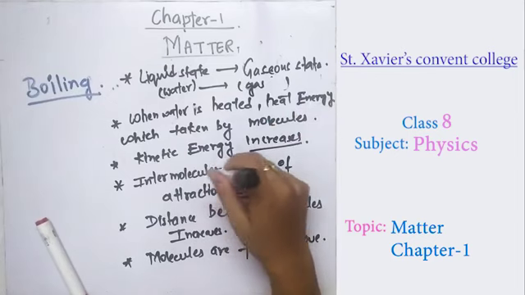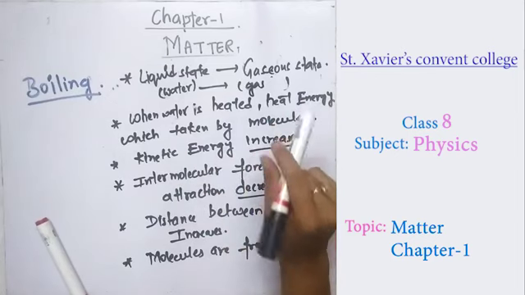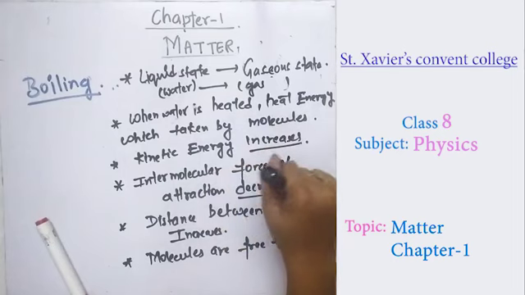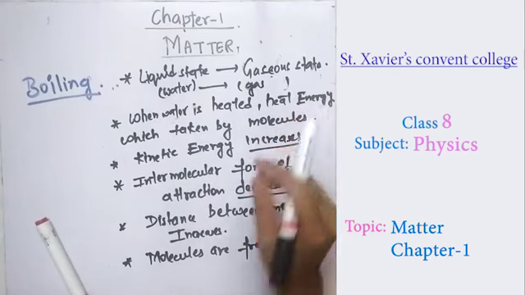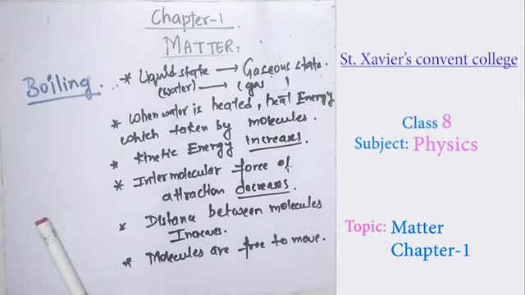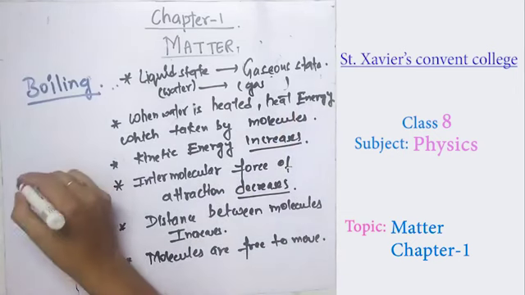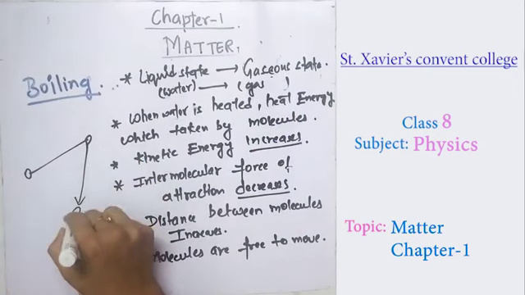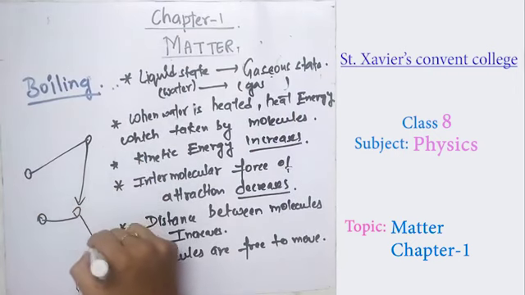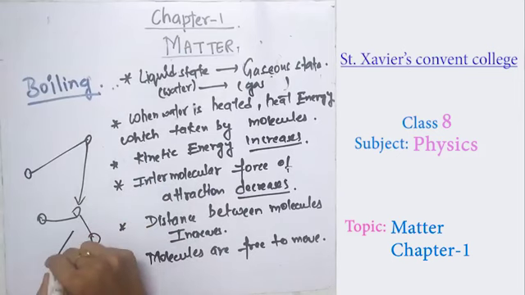Hence, the intermolecular force of attraction between the molecules also decreases. As the interaction force decreases between them, they are free to move here and there, so they are liable to move around in a gas form.